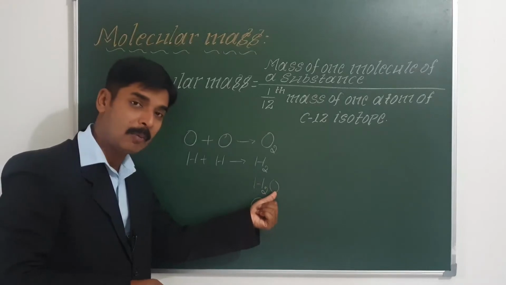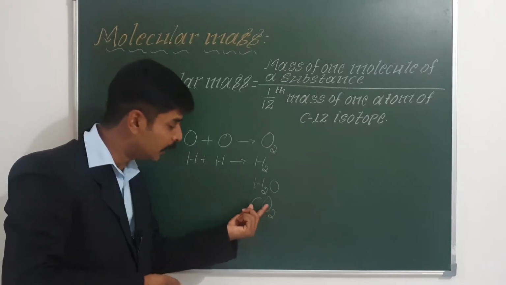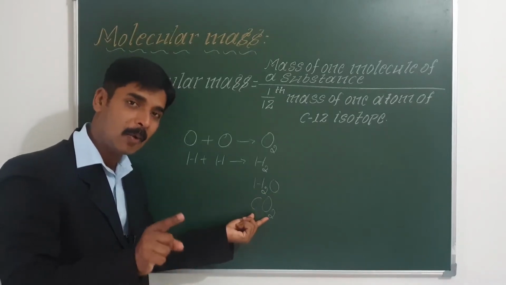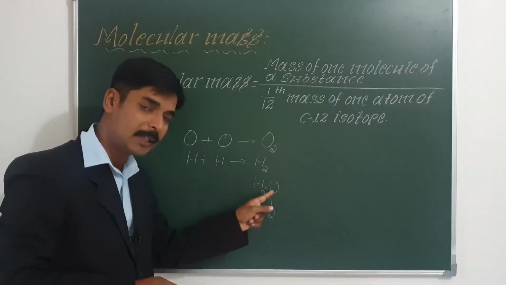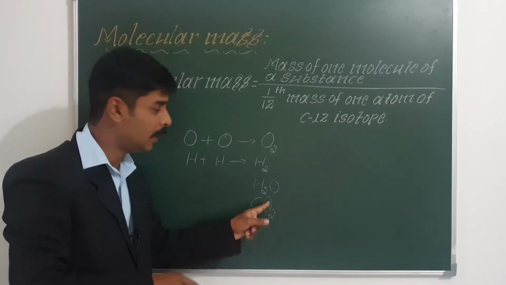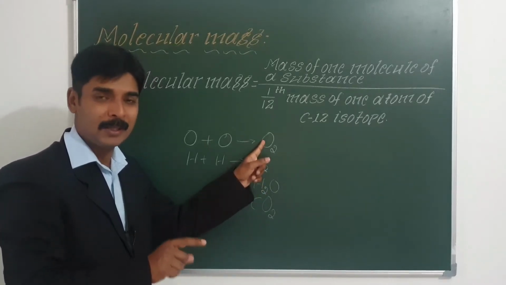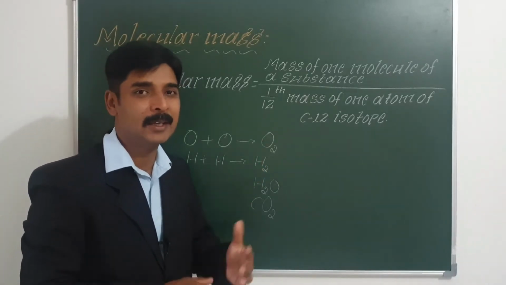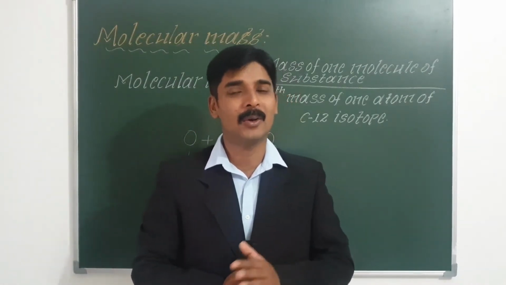So water is a compound, and we can also call it a molecule. Carbon dioxide is a compound, and we can also call it a carbon dioxide molecule. So remember, all the compounds are molecules, but all the molecules are not compounds. For example, water is a compound as well as a molecule. But H2 is not a compound, it is a molecule. O2 is not a compound, it is a molecule. You must understand this clearly. This is the exact difference between a molecule and a compound.